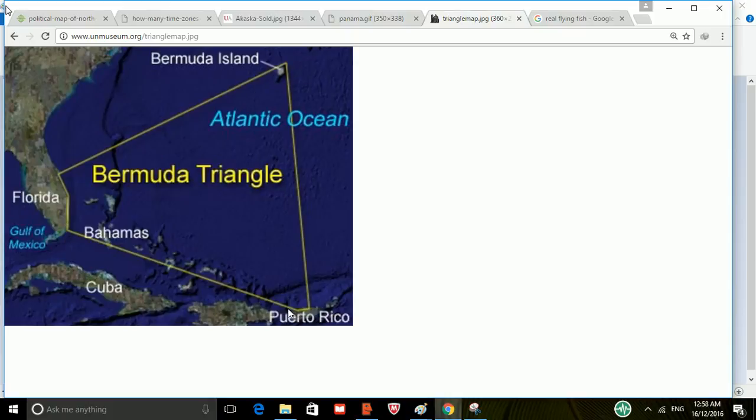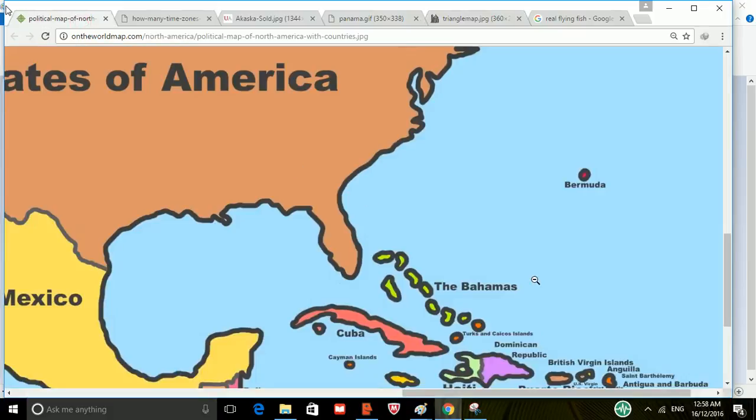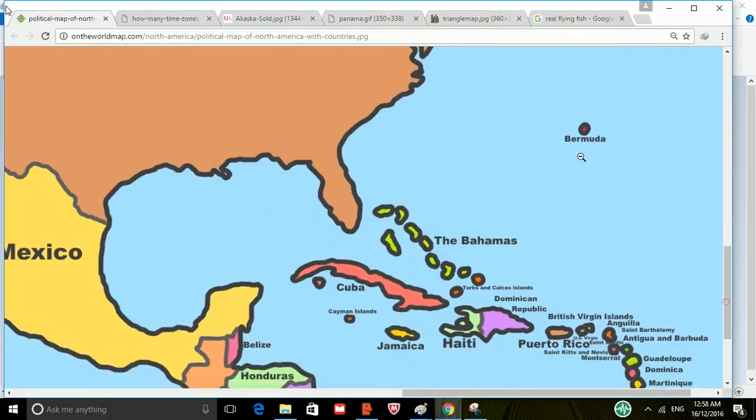We have Bermuda here, Puerto Rico here, and Florida here, and the Bahamas are along one of the edges of the Bermuda Triangle. So when we look at this map, we have Bermuda, Puerto Rico, and the Bahamas along the edge. I also use the Bermuda Triangle to remember Cuba. How I remember it is that there's a triangle, and just under the triangle there's a cube. Cuba. All right.